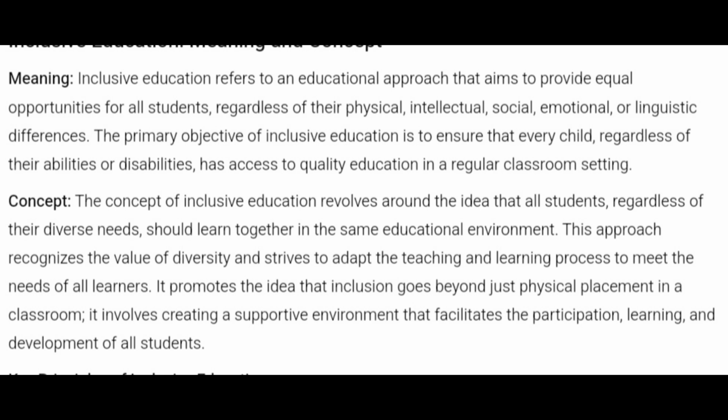And not only this, suppose a child has a listening problem, so that child can be made to sit in front of or nearby the speakers, right? And suppose some children have difficulty in seeing what is written on the board, then those kinds of children may be asked to come and sit in front. So the system will adjust, not the children. So this is important here.